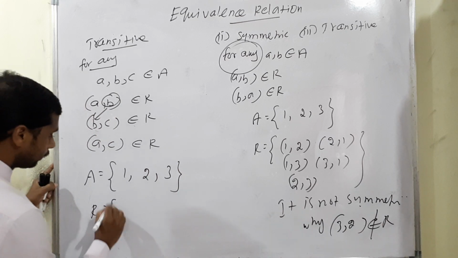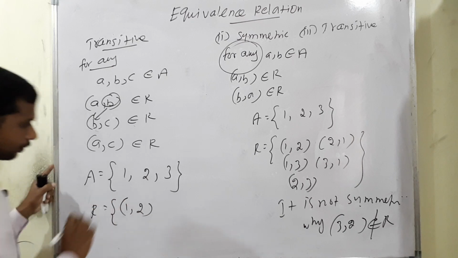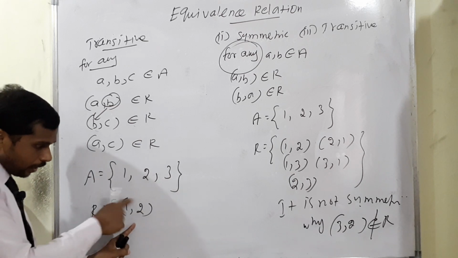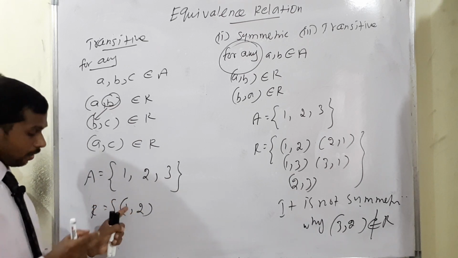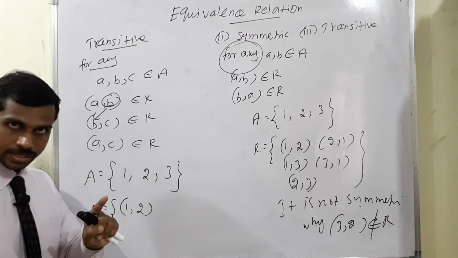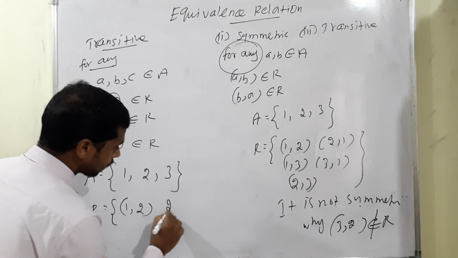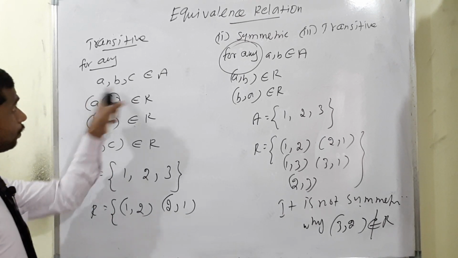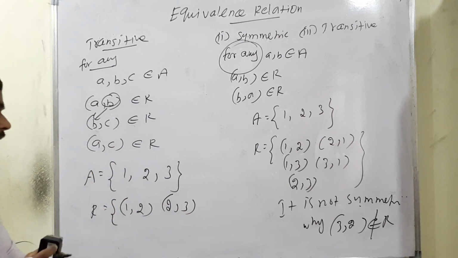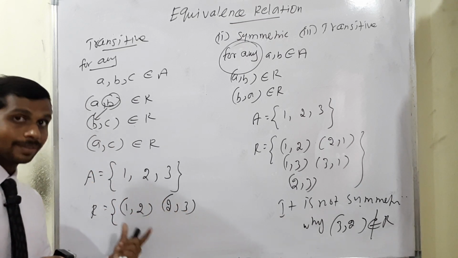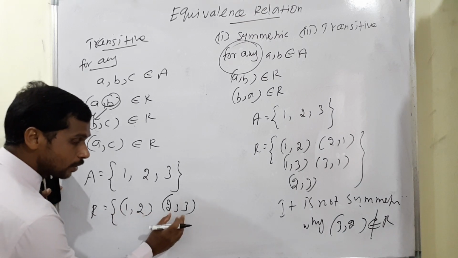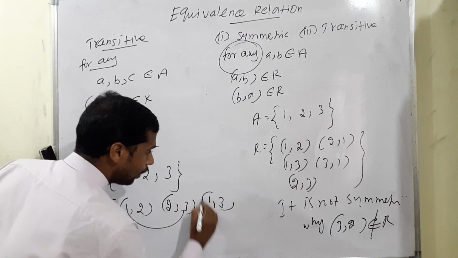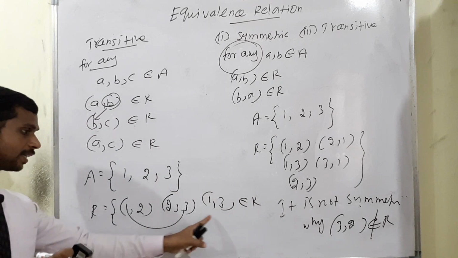Now the relation has only (1,2). Since it is only a single pair, we can say it is transitive, because even in reverse order it is the same. But if (1,2) belongs to R and (2,3) also belongs to R, then the connected pair (1,3) must also belong to R. Then only we can say it is transitive.